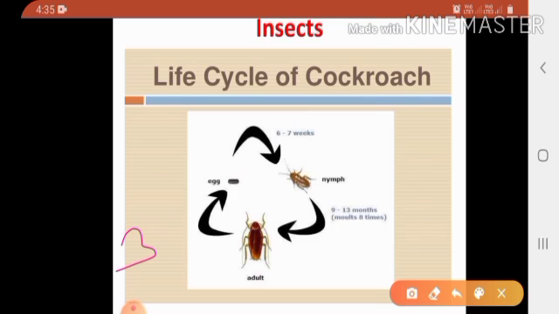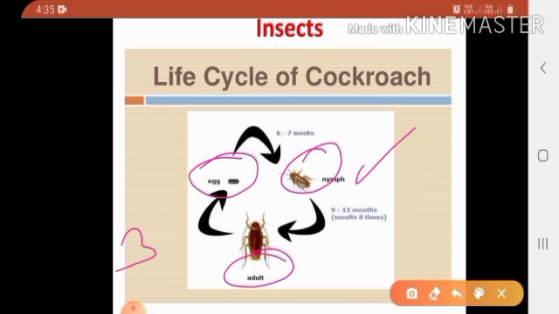I once again repeat, all insects reproduce by laying eggs. Insects like grasshoppers and cockroaches have 3 stages in their life cycle. The 3 stages are: first is an egg, then second is a nymph, then third is an adult. First, the cockroach lays eggs. After hatching from the egg, the young one looks like an adult, after 6 to 7 weeks, but it is wingless.